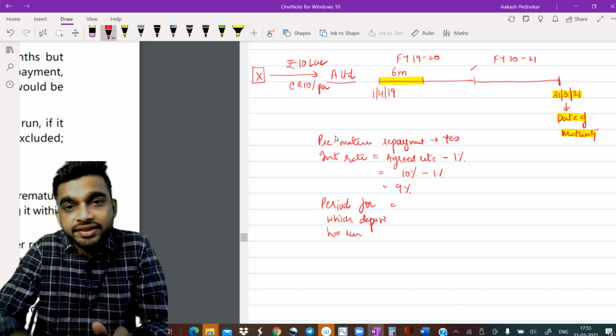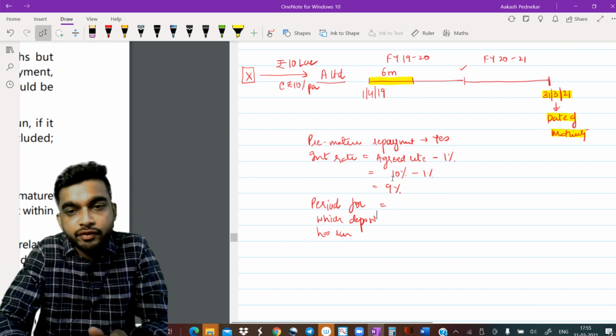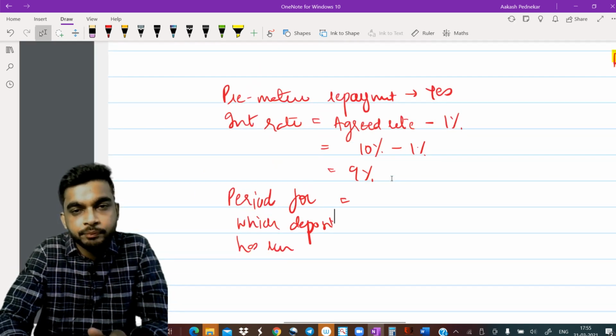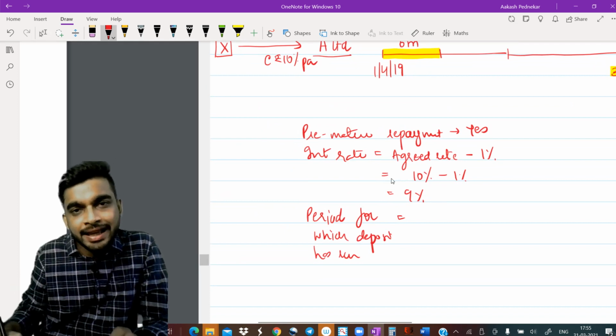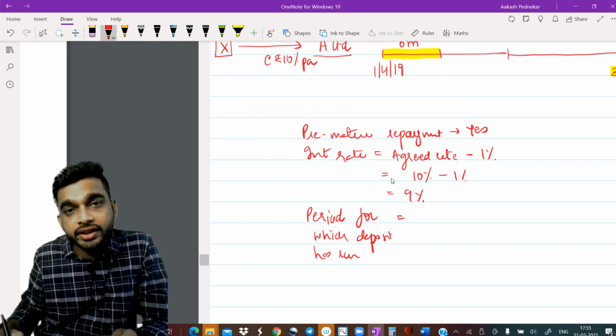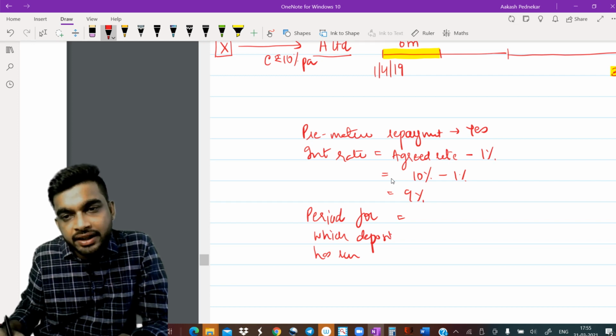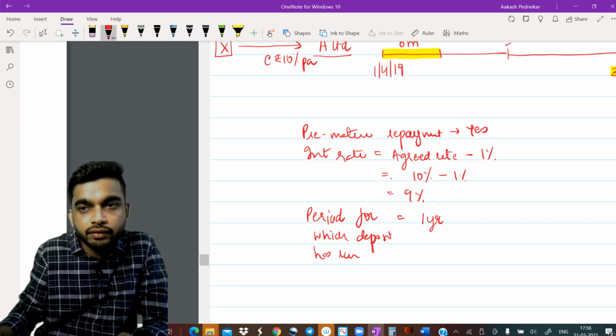Now, this is the trickiest point: the period for which the deposit has actually run. You need to focus on this point. In my case, the period for which the deposit has run is exactly 1 year, because I went exactly at the end of 1 year.